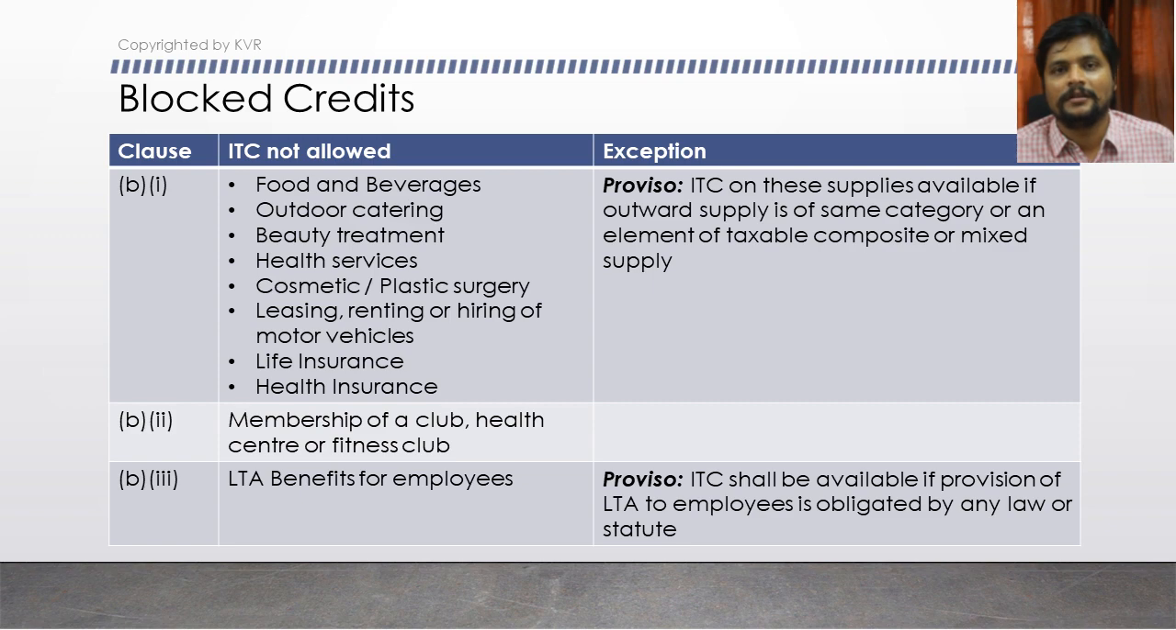Indigo is not making its own food. They may purchase that food from an outside caterer. They can call it a flight kitchen. There is a flight kitchen concept. From the flight kitchen, they supply food to Indigo Airlines. Indigo Airlines will purchase the food and beverage from the flight kitchen, and they will supply it to the consumer. The consumer will pay for it. So Indigo Airlines is eligible for the tax paid on purchase of those food and beverages from the flight kitchen.